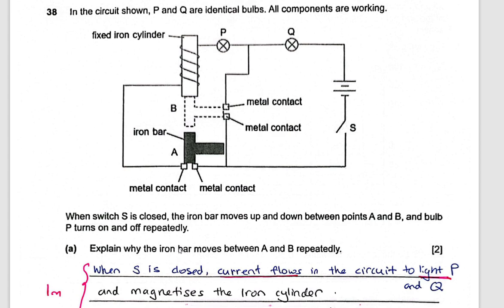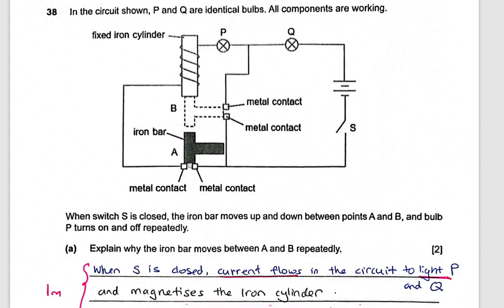So let's understand the mechanism of this thing first. There's a circuit here, and there's another circuit inside here. It's a parallel circuit. And here you notice a fixed iron cylinder. All right, when switch S is closed, current can then flow like this through the contact iron bar, right? Once it can flow, it means that these coils here will create a magnetic field. They will turn the iron cylinder into an electromagnet, part 1. And that will attract this iron bar upwards.